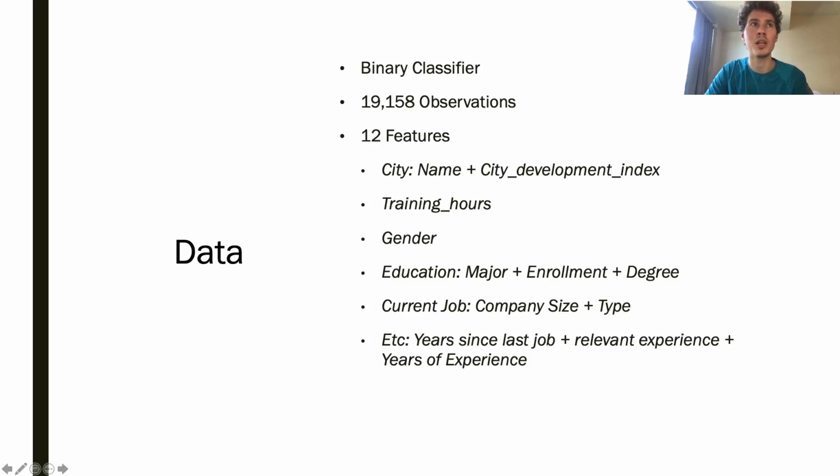We have the City Development Index and the training hours. And the rest are a mix of categorical, whether or not they are nominal or ordinal. For example, we have some ordinal categories of years of experience, years since last job, and potentially, your education degree and the company size. Everything else here, I would largely consider a nominal category.